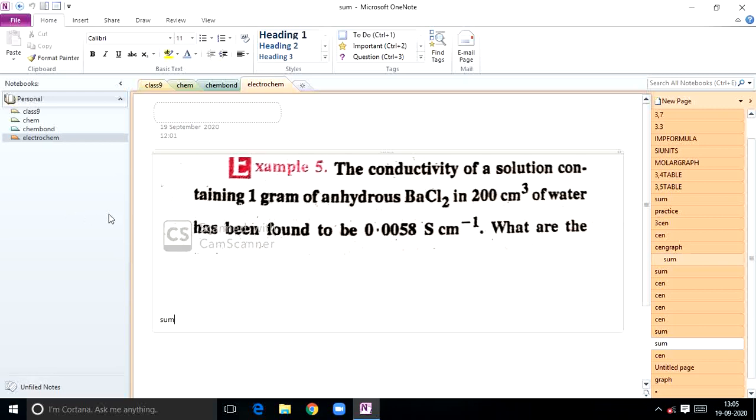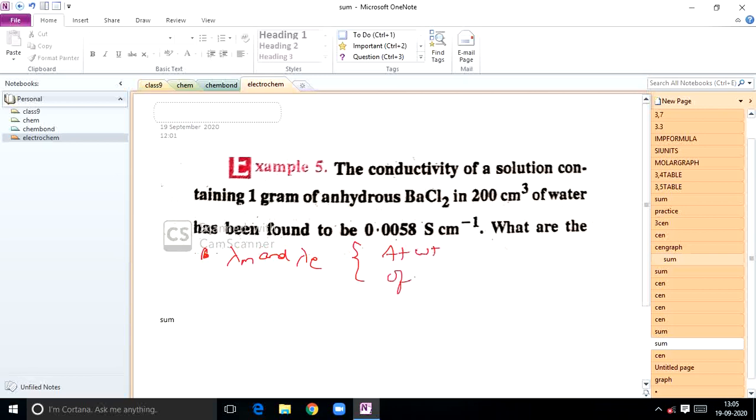Here what is the question? What are the values of lambda m and lambda E, and in brackets the atomic weight of barium is given as 137, chlorine is given as 35.5.